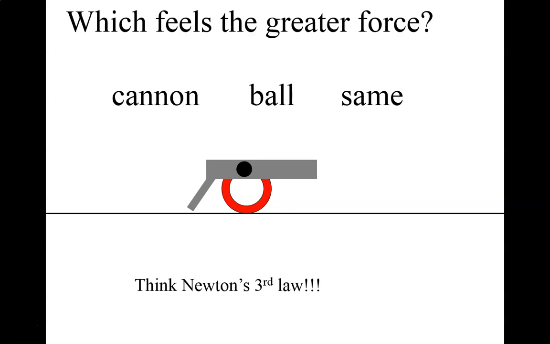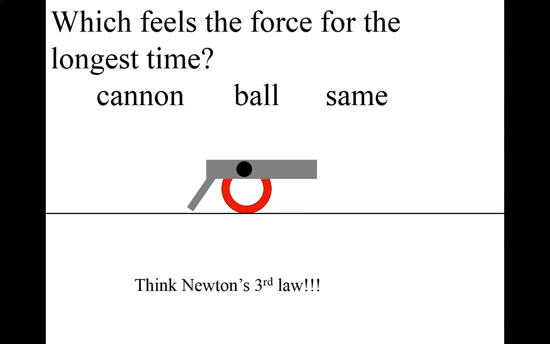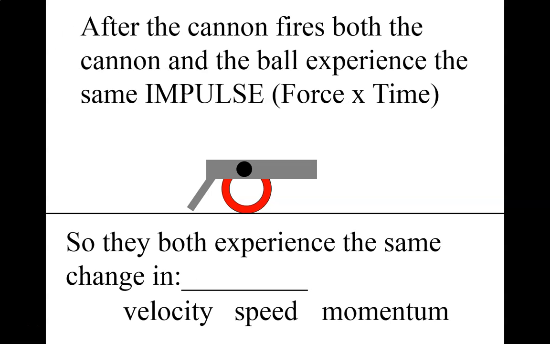So during the firing process, which has the greater force on it, the cannon, the ball, or is it the same? Well, Newton's third law says that there are equal and opposite forces, so it is the same. Okay, which of those is going to have the force on it for the longer period of time, the cannon, the ball, or would it be the same? Well, they can only push on each other for the exact same amount of time. They're pushing on each other, so that is the same. So if they both experience the same force for the same time, that means they both experience the same impulse.